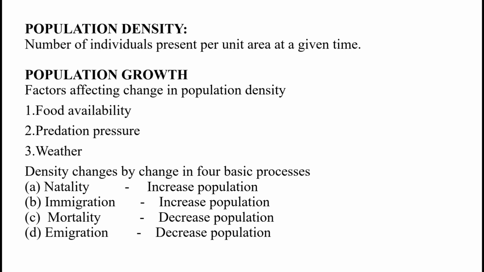Then immigration. Immigration means entry of any foreign species into the existing community. Mortality means a decrease in the population because mortality means the death of an individual. Then emigration also leads to a decrease in the population density. Emigration means exit of any organism or any individual from the population, or they migrate out. Emigration means exit, immigration means entry.